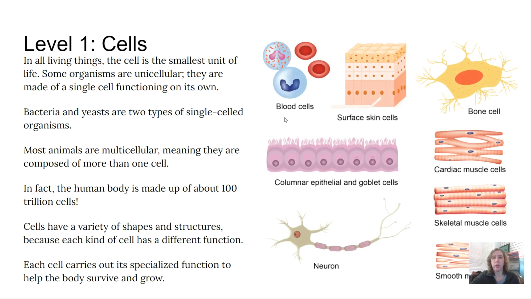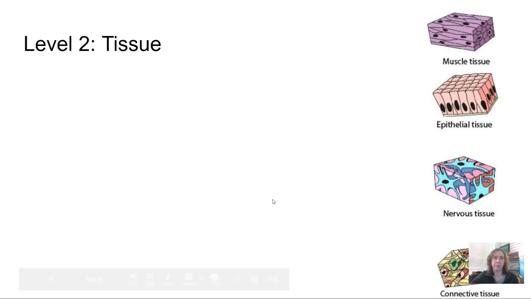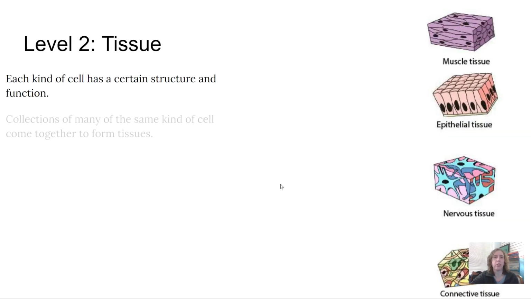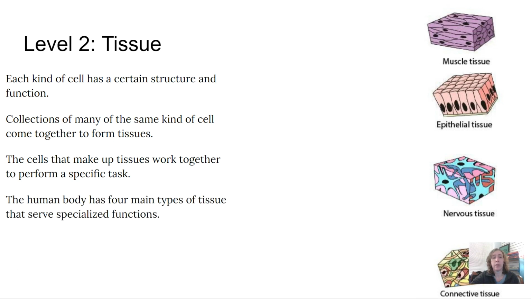Types of cells would include blood cells, surface skin cells, bone cells, cardiac muscle, skeletal muscle cells, smooth muscle cells, neurons, and epithelial cells. Level 2 would be tissues. There are 4 main types of tissue, and each kind of cell has a certain structure and function. Collections of many of the same kind of cells come together to form tissues. The cells that make up tissues work together to perform a specific task.